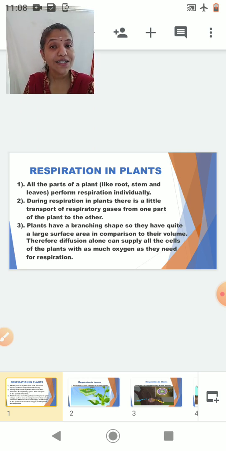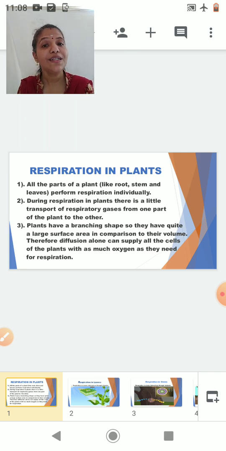Now in today's session we will study respiration in the case of plants. Now, what are the parts of the plants? The plant shows parts like the root, the stem, as well as leaves. Now, what is the peculiarity about the plants? The peculiarity is that in plants, these individual organs perform their own respiration. That means these individual organs have certain structures in them which help in the exchange of gases.